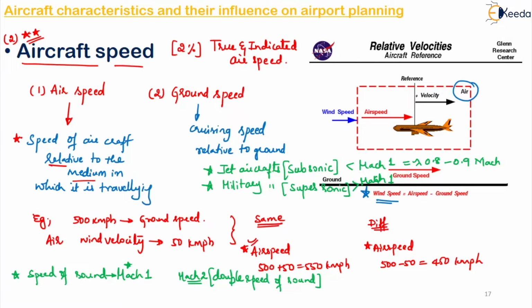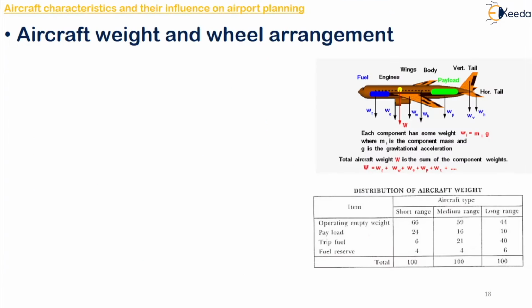Okay, so this is all about your aircraft speed. Moving on to the next characteristic, that is your aircraft weight and the wheel arrangement. Wheel arrangement we have already seen in the previous video, like two wheels, one wheel, double wheel arrangement, single wheel arrangement, right? You can go back there and refer for the wheel arrangement. Now we will mainly focus on the discussion of your aircraft weight.